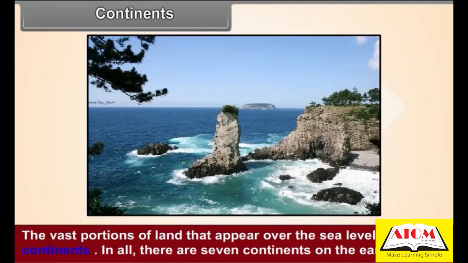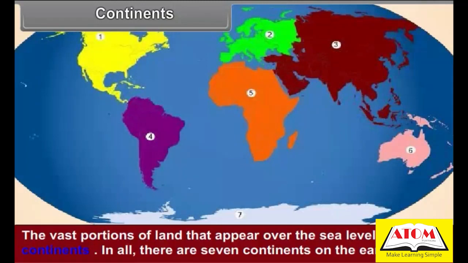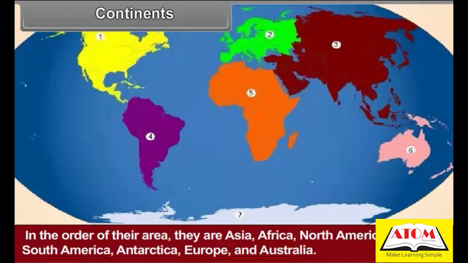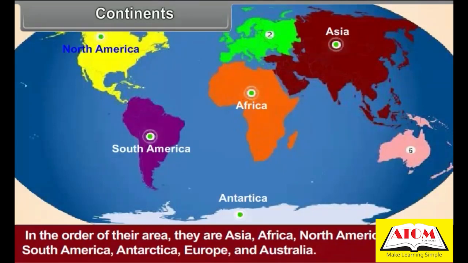The vast portions of land that appear over the sea level are called continents. In all, there are 7 continents on the earth. In the order of their area, they are Asia, Africa, North America, South America, Antarctica, Europe, and Australia.